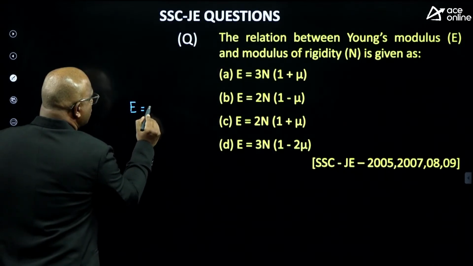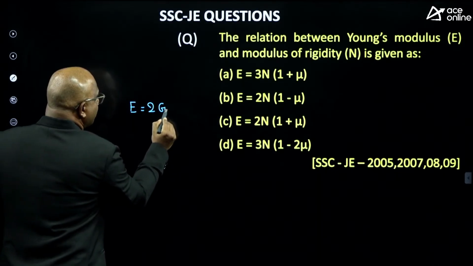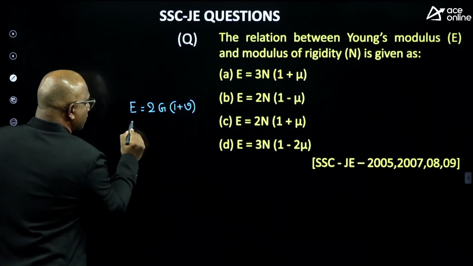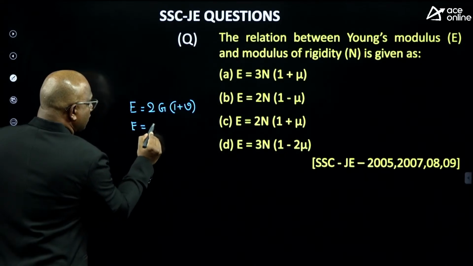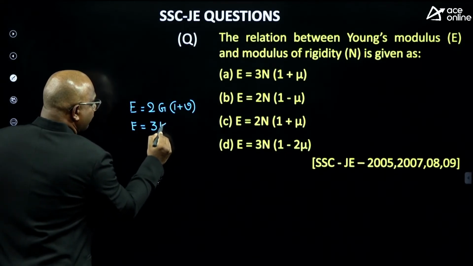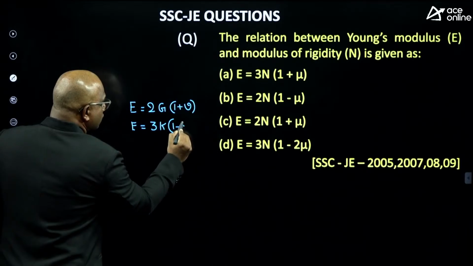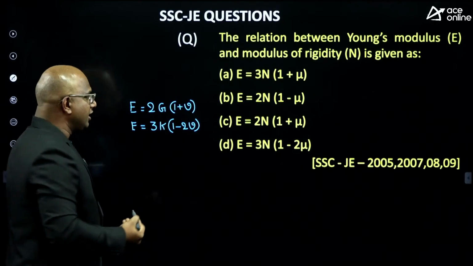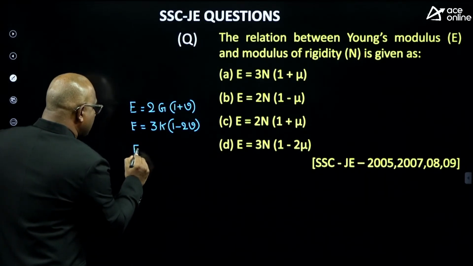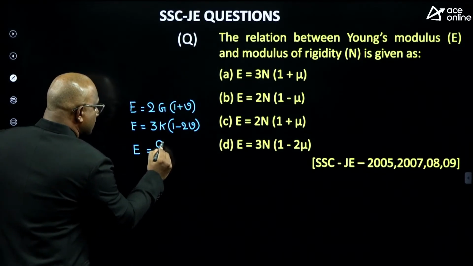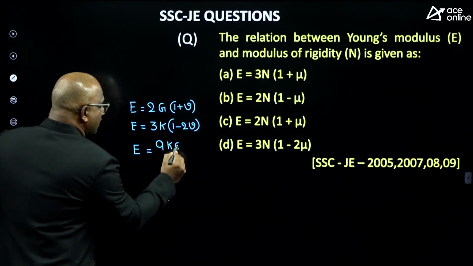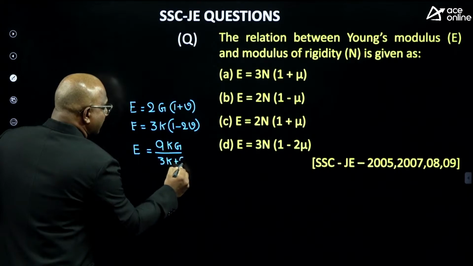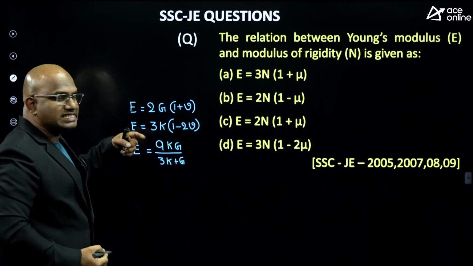E = 2G(1 + v). E = 3K(1 - 2v), guys. E = 9KG/(3K + G). Questions are very frequent from these three relationships.